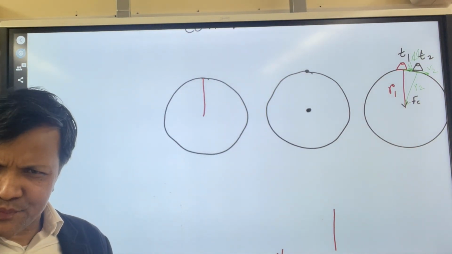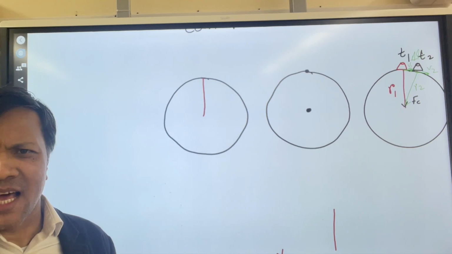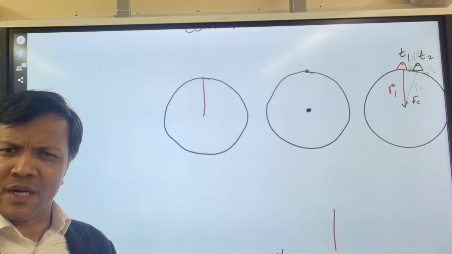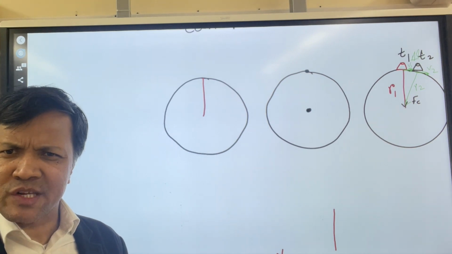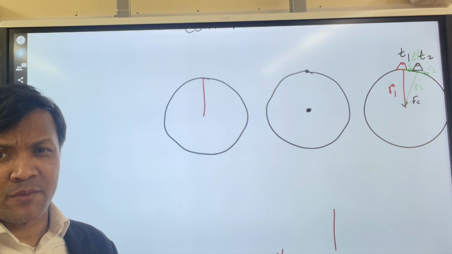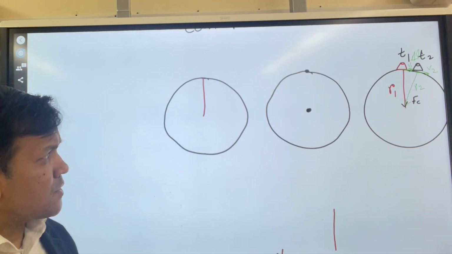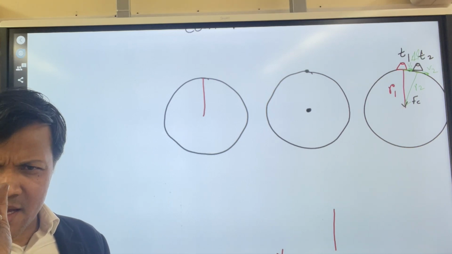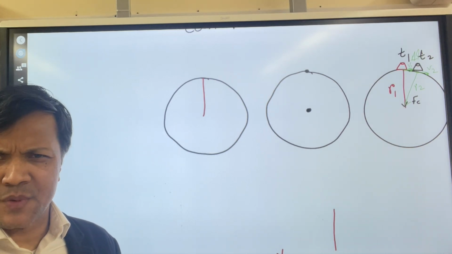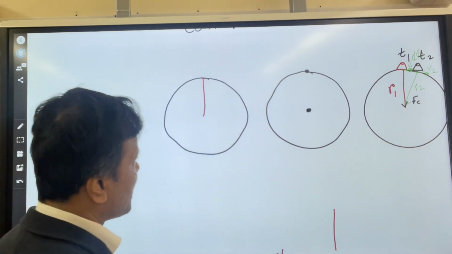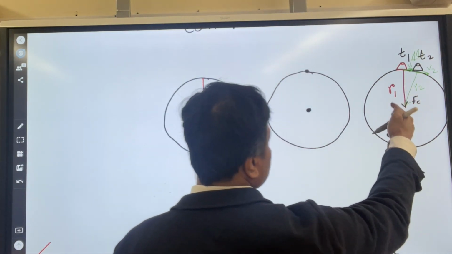The arc of the circle, that's delta L, because it's going to take some amount of time to make one revolution or one cycle. When it makes one cycle, that is 2 pi r, but it is not 2 pi r yet. It is just delta L, a section of the circle.